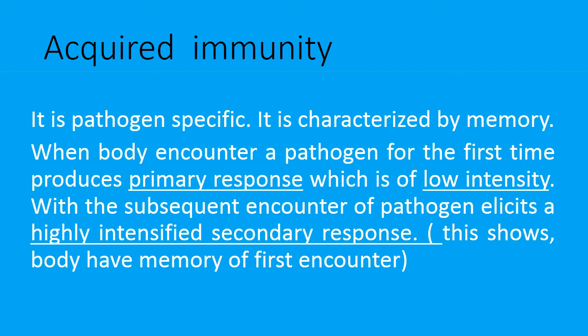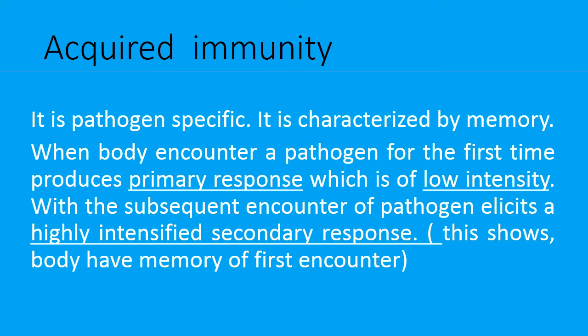Let us study the second type of immunity, that is acquired immunity. It is pathogen specific. That means only a particular kind of pathogen is destroyed by this kind of immunity. It can't destroy all sorts of microorganisms in one shot, so it is called pathogen specific. This immunity works based on memory. So let us see how it works based on the memory.